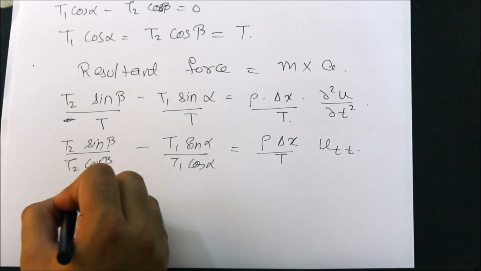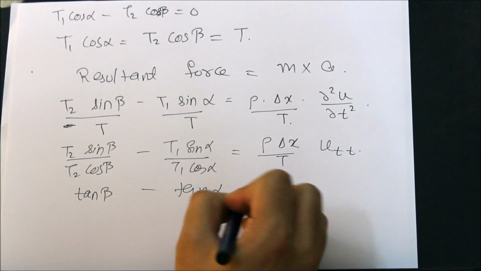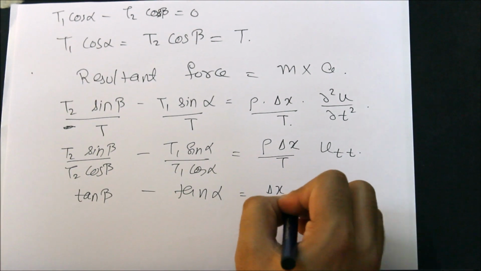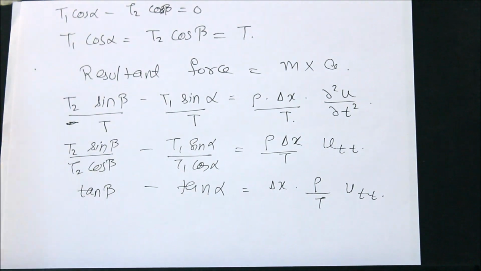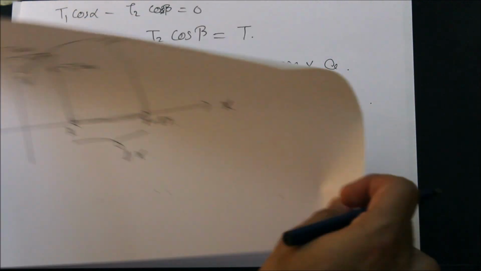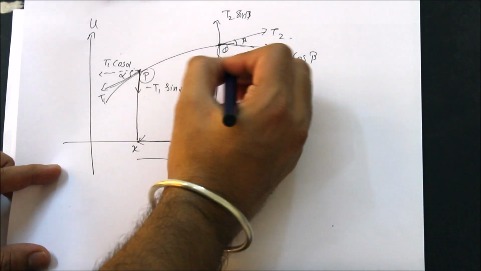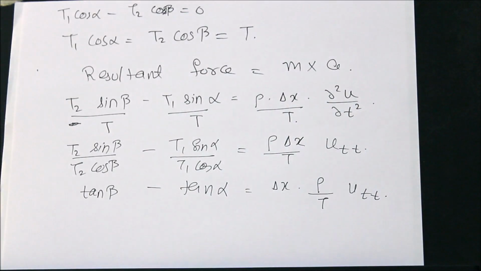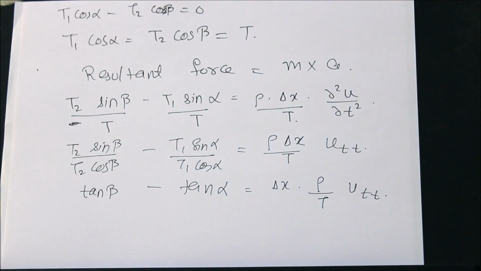Okay, so what is this? This is tan beta. This is tan alpha. This is nothing but delta x rho by T into u_tt. Now what are my tan alpha and tan beta? They are nothing but the slopes of the string at points P and Q, that is, at x and x plus delta x.